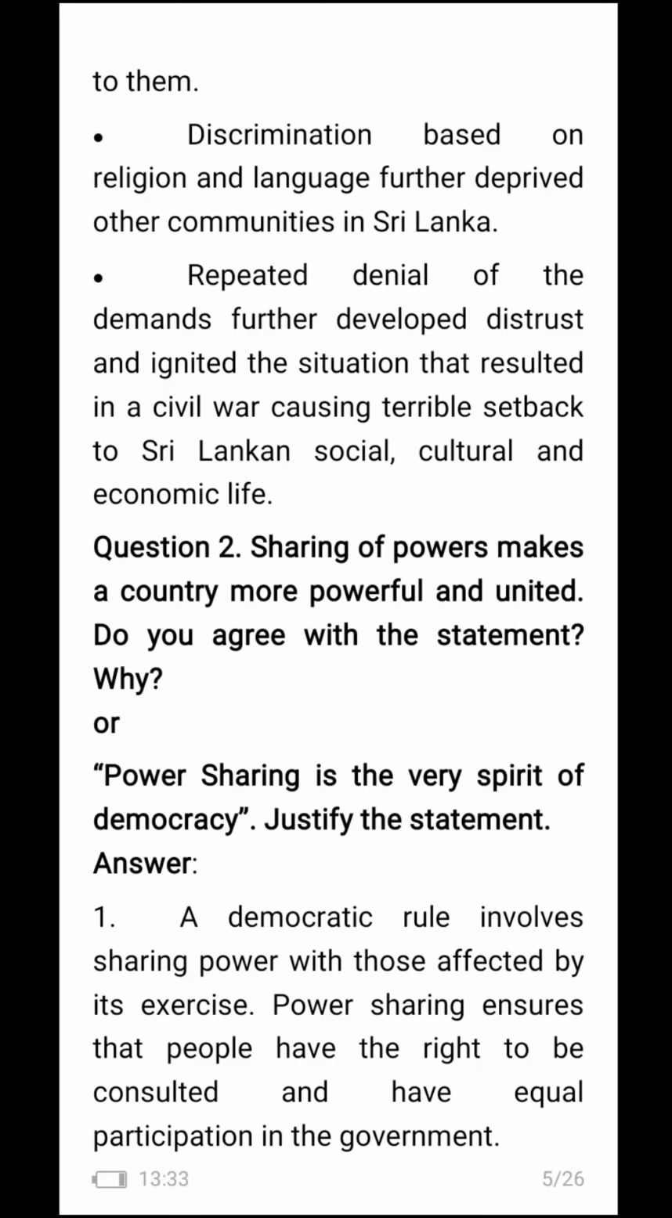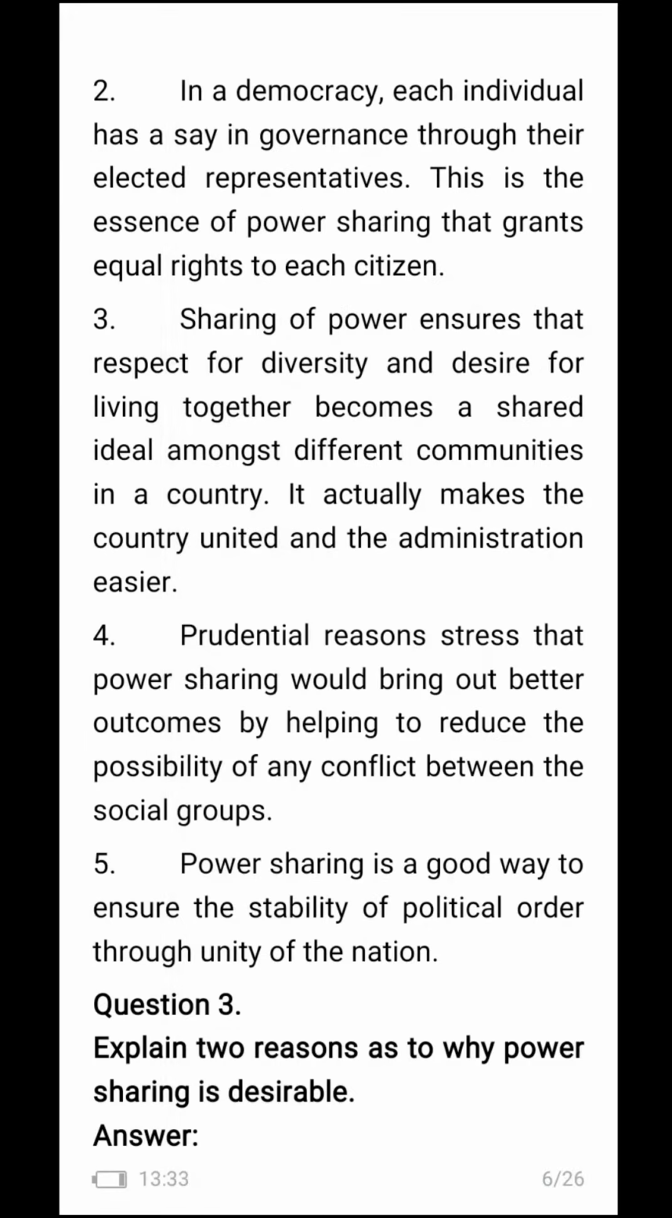Power sharing ensures that people have the right to be consulted and have equal participation in the government. In a democracy, each individual has a say in governance through their elected representatives. This is the essence of power sharing that grants equal rights to equal citizens. Sharing of power ensures that respect for diversity and desire for living together become a shared ideal amongst different communities